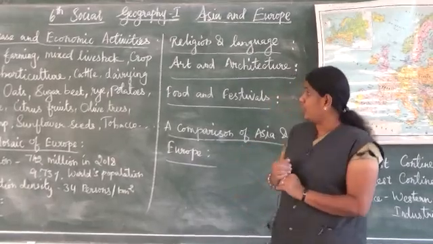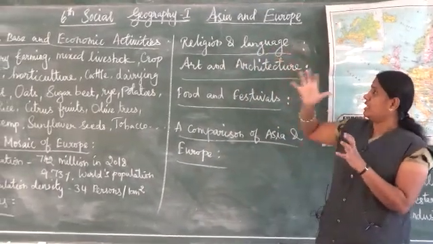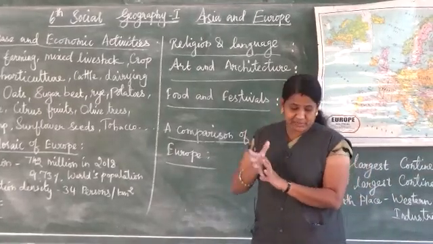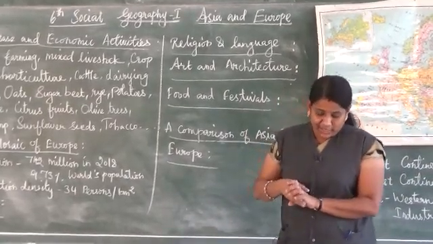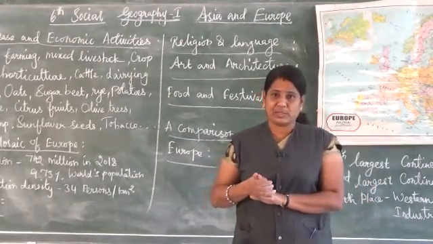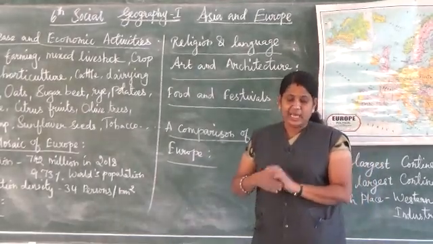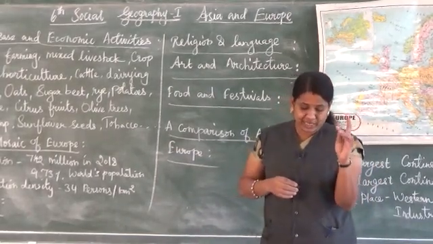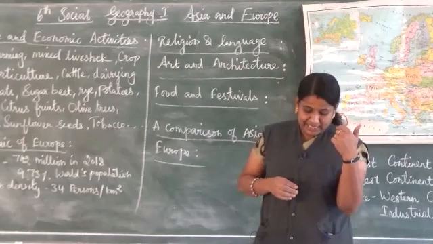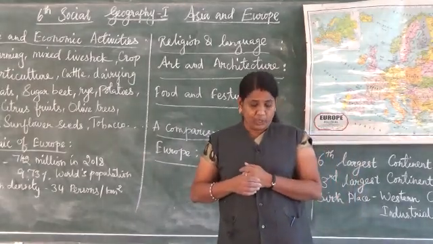So next we are going to see religion and language. Which are the religions and languages they follow? Europe is a continent of great linguistic and cultural differences. English, Spanish, Portuguese, French, Italian and Slavic are the widely spoken languages in Europe.